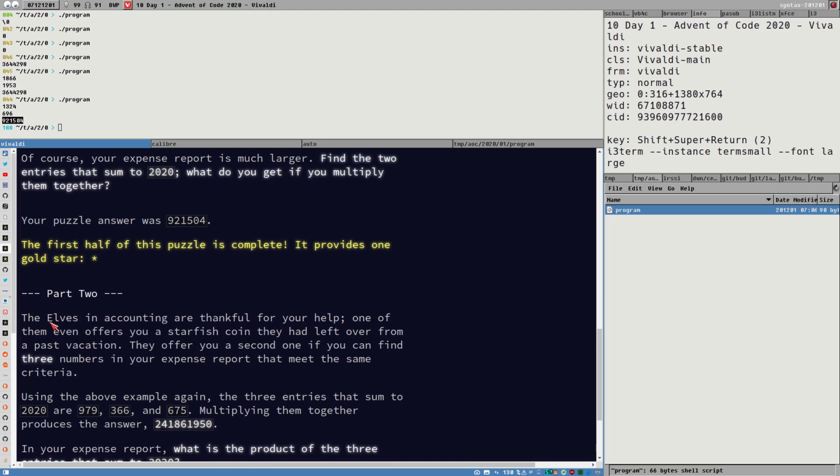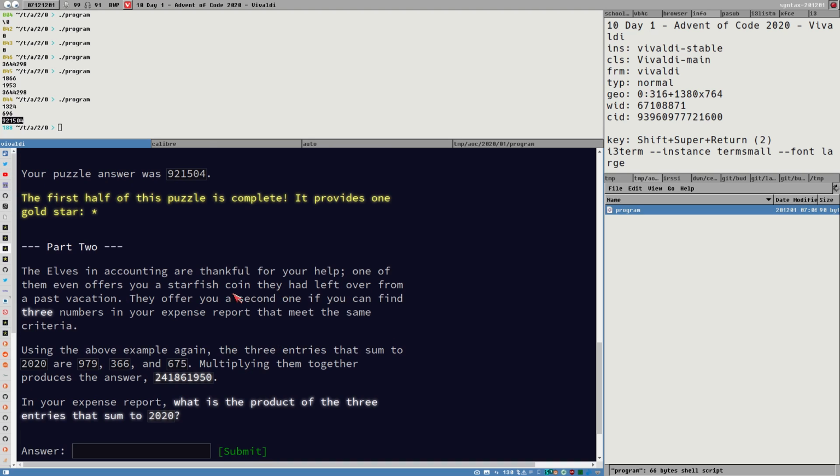Part 2. The elves in accounting are thankful for your help. One of them even offers you a starfish coin. Sweet, and that's the star we got, I guess. They had left over from a past vacation. They offer you a second one if you can find 3 numbers in your expense report that meet the same criteria. Using the above example, the 3 entries that sum to 2020 are...